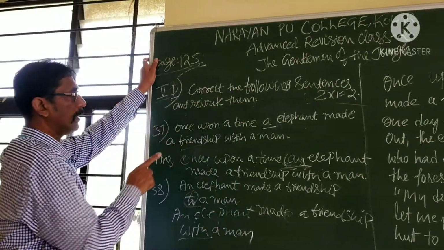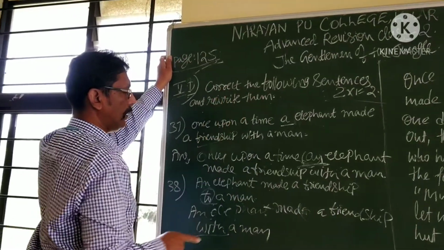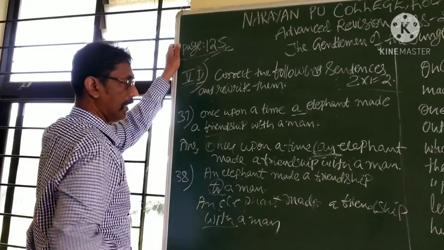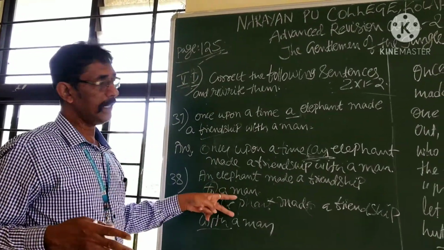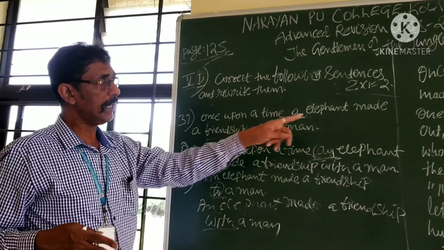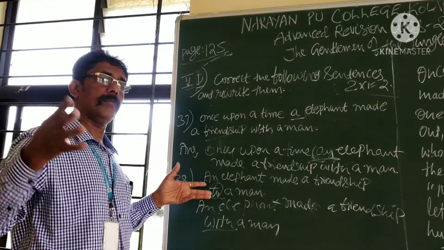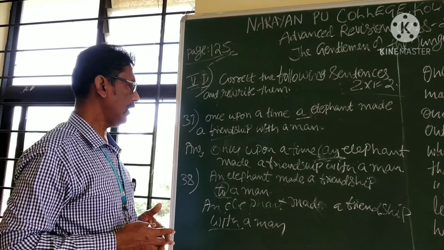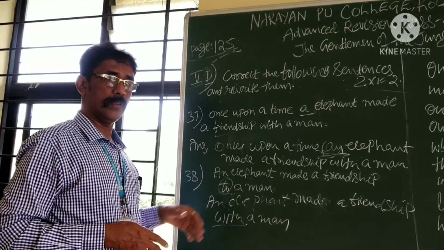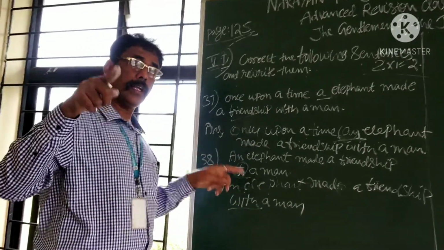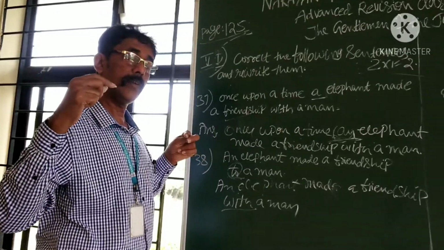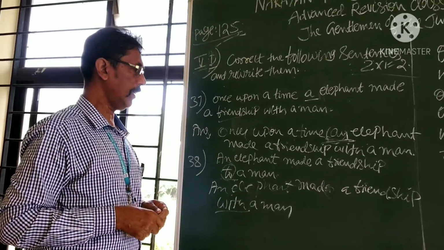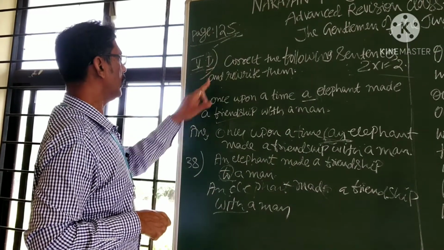What is this? Connect the following sentences and rewrite them. It is the art of learning. Question number 5th day, 37 and 38. You try to say as many examples as possible by selecting that paragraph. Now itself you start practicing in this manner, then you can score better indeed. It is why, my dear student, you learn this. This is very helpful indeed to refine your English, and your English will become very purified and filtered indeed. This is the art of learning 5th D, 37, 38.